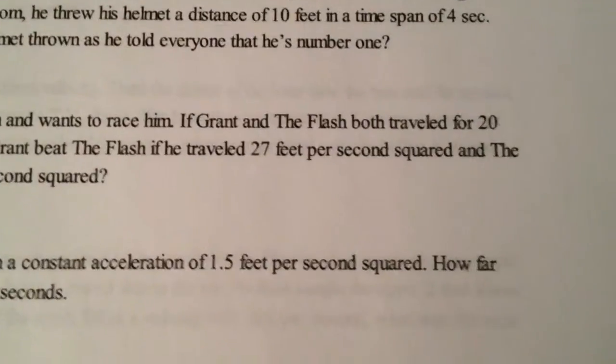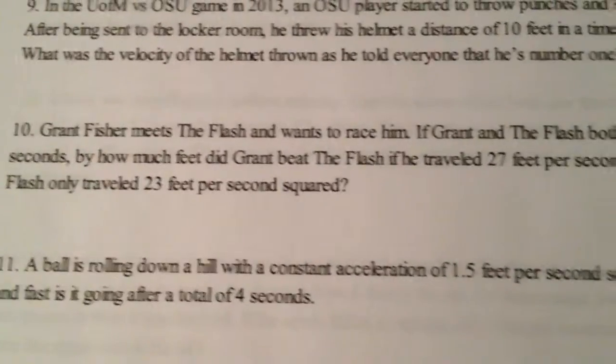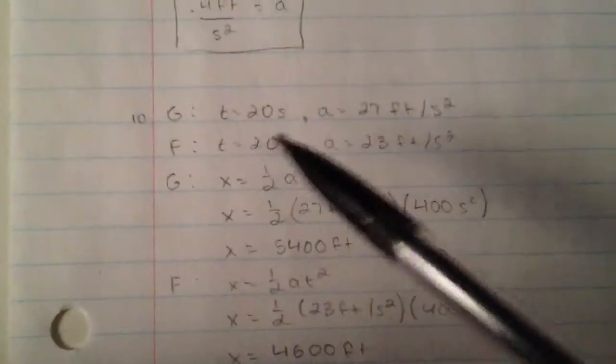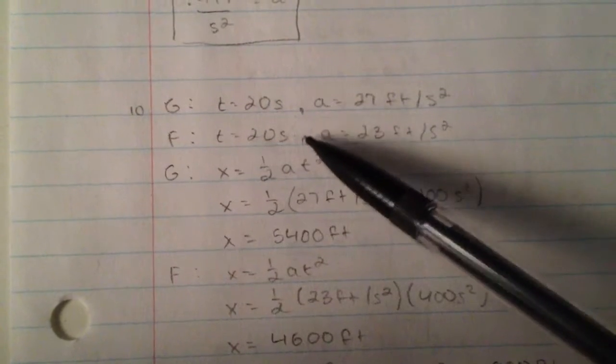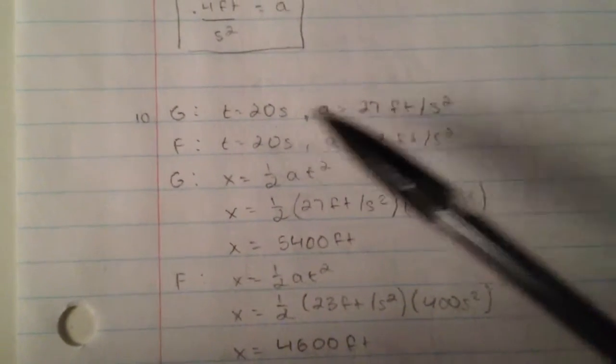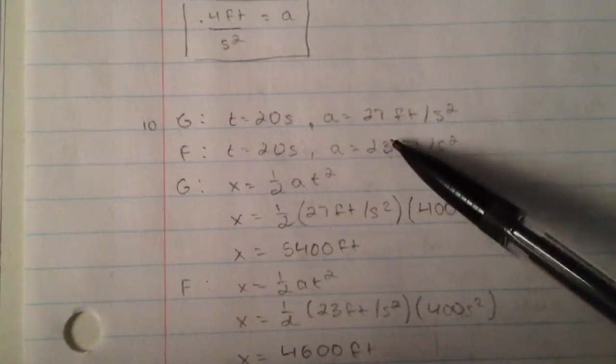If Grant and the Flash both traveled for 20 seconds, by how many feet did Grant beat the Flash if he traveled 27 feet per second squared and the Flash only traveled 23 feet per second squared? For number 10, I used G for Grant, F for Flash. I gave them their respective variables. The time for both is the same, and the acceleration is different, as given.